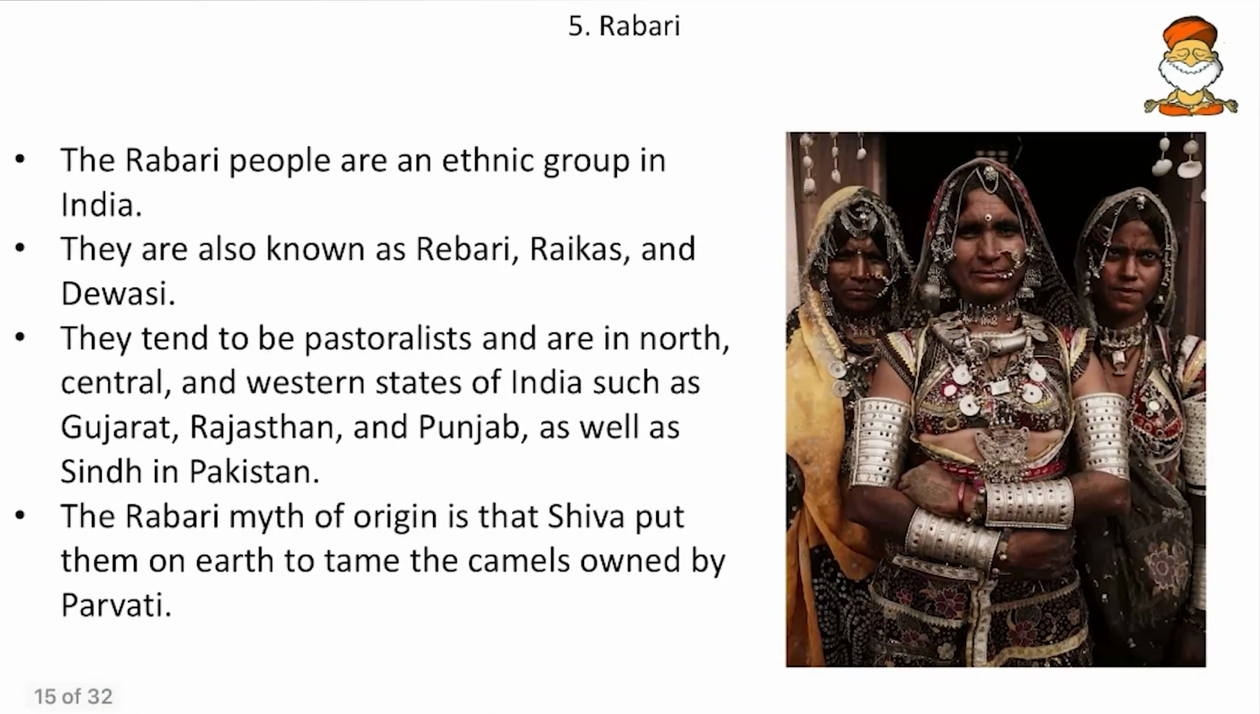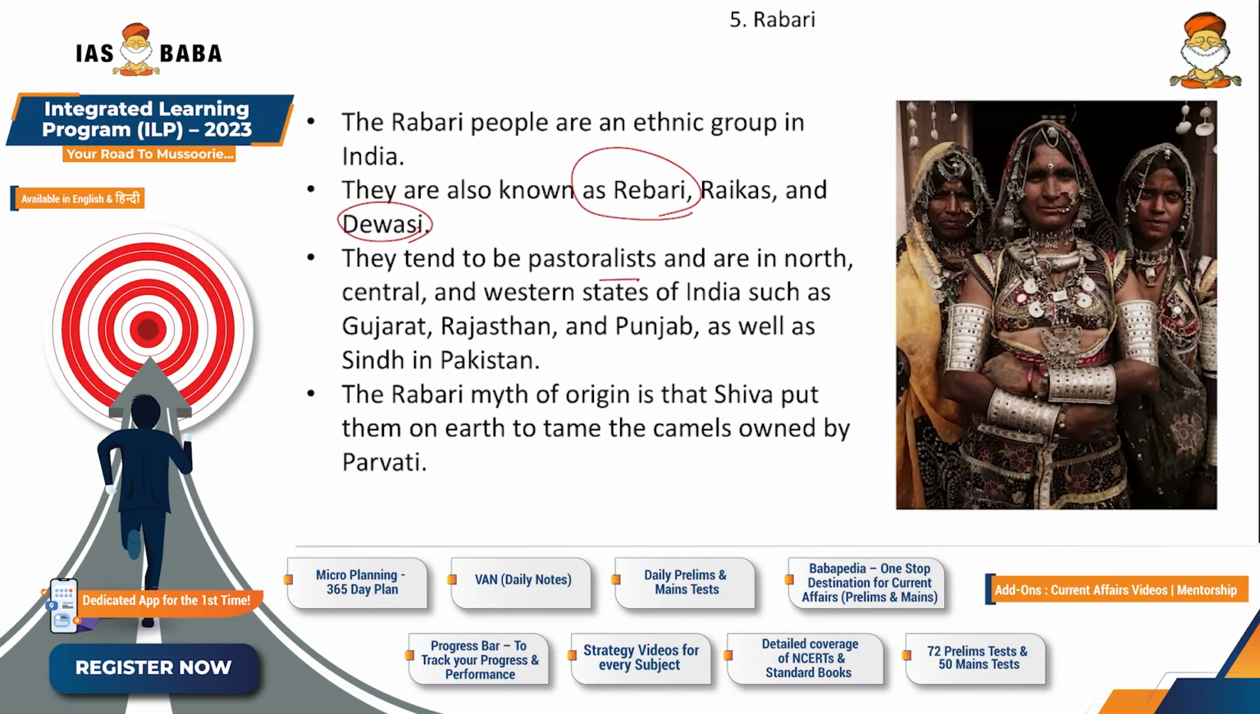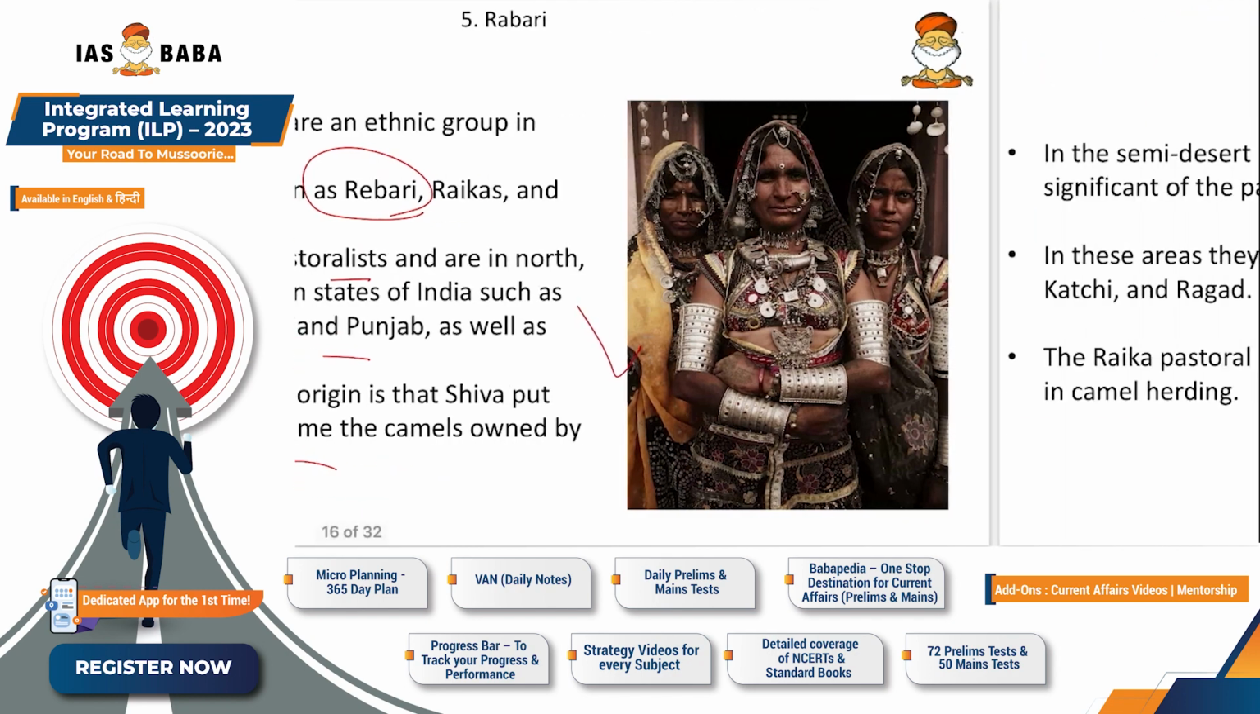Then come to next, Rabari. Rabari people are an ethnic group in India. They are also known as the Rebaris or Raikas and the Devasi. And they tend to be pastoralists and are in north, central and western states of India such as Gujarat, Rajasthan, Punjab as well as Sindh in Pakistan. And the myth behind Rabari's origin is that Shiva put them on earth to tame camels owned by Parvati. So a mythological background for Rabaris, and here you can see the clothing and makeup of Rabaris.